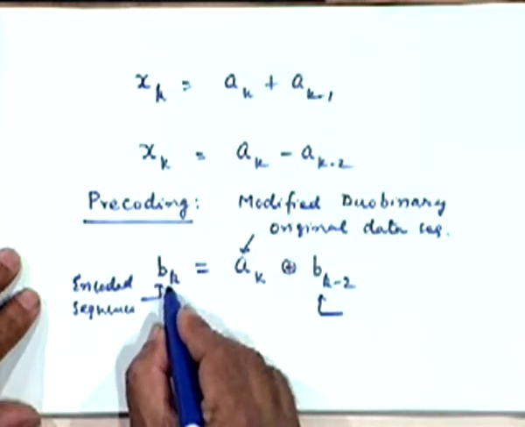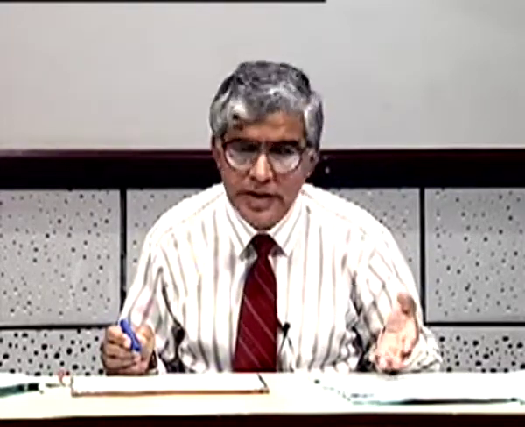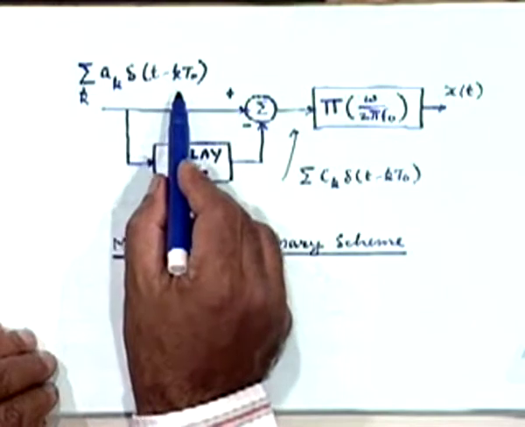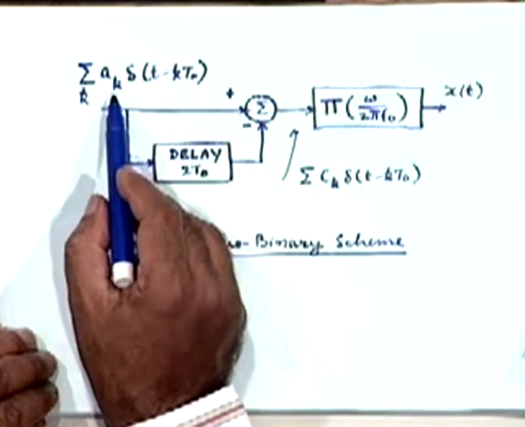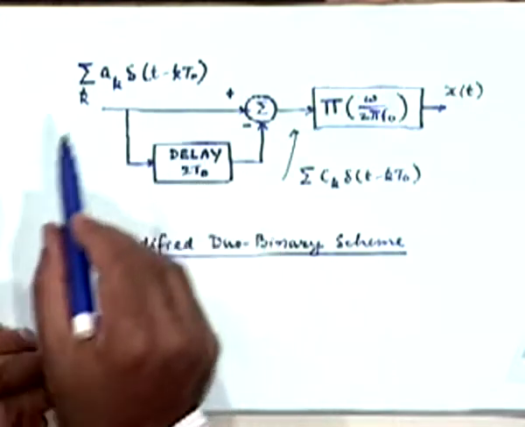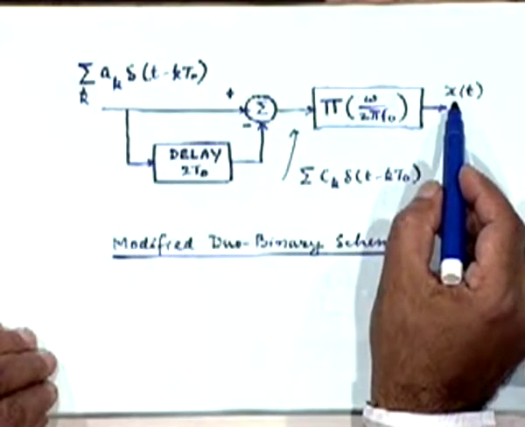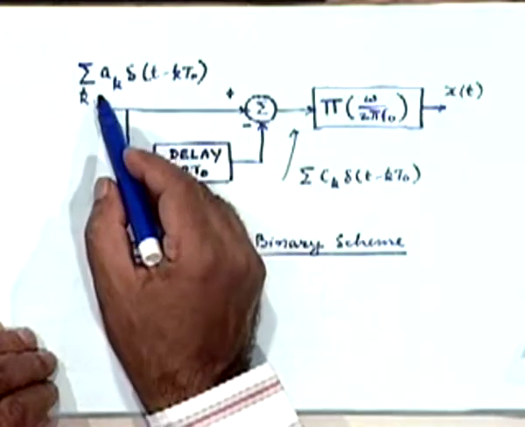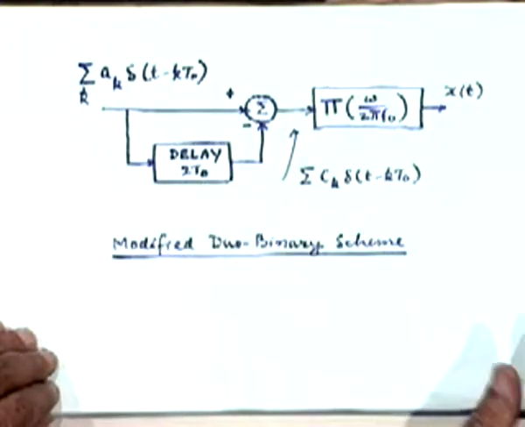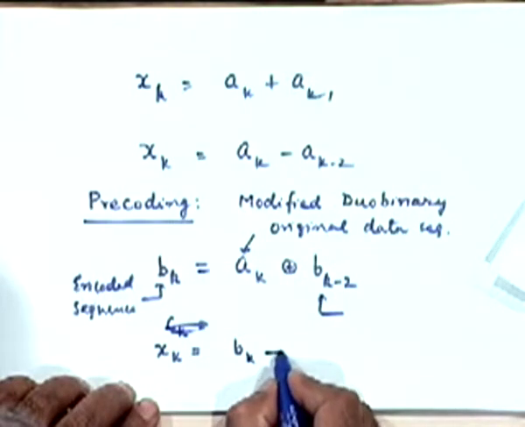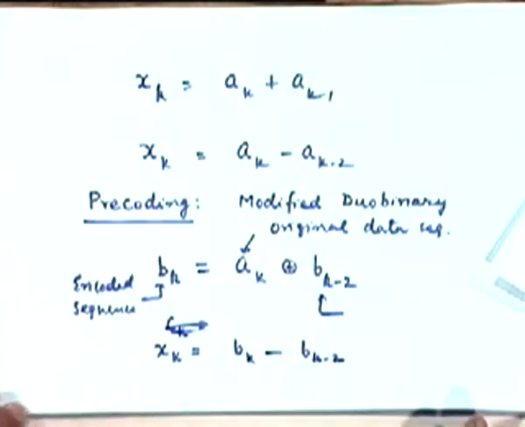What we are now doing is taking these B_k as data coming into your modified duobinary signaling scheme, right? So the impulse sequence that is coming into this system is no longer the sum of A_k delta(t minus kT_0), but the sum of B_k delta(t minus kT_0). That is what is being transmitted. So this X_k, the samples here, would be related to these B_k through B_k minus B_{k-2}.